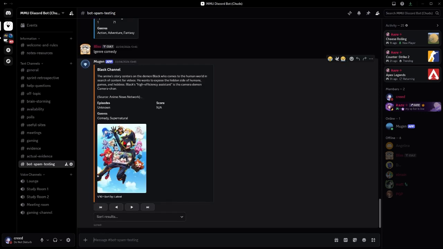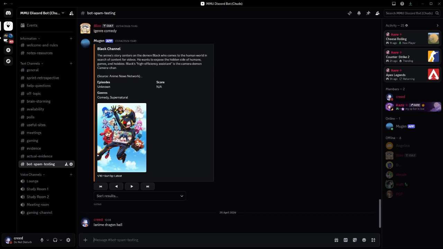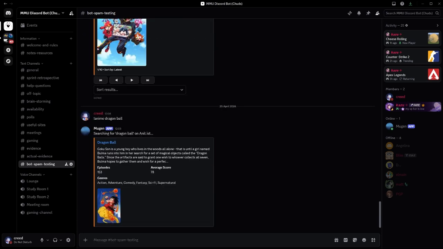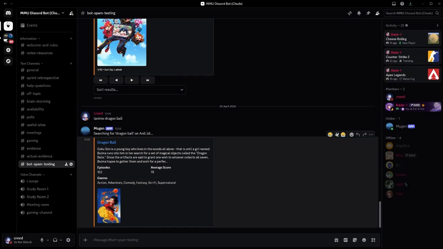Now let's start with the most fundamental command of the bot. I'll type !anime followed by the anime title, which in this case would be Dragon Ball. And there is our embed. You can see the cover art at the bottom, the title, the genre, and the community score, a synopsis, and a link to the AniList page. Clicking the title will take you directly to AniList.